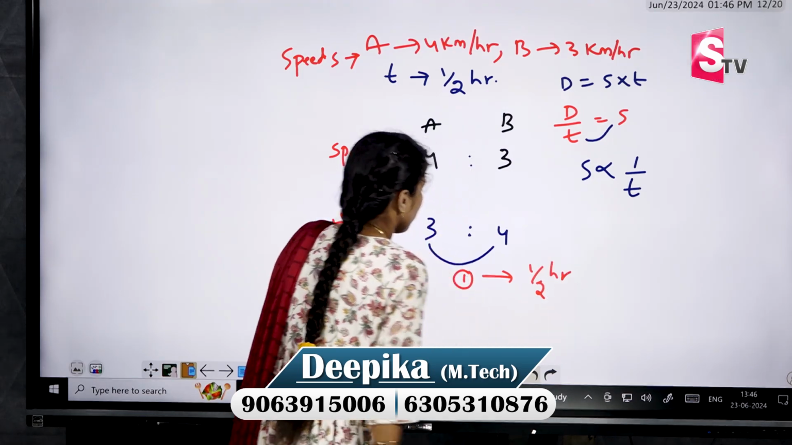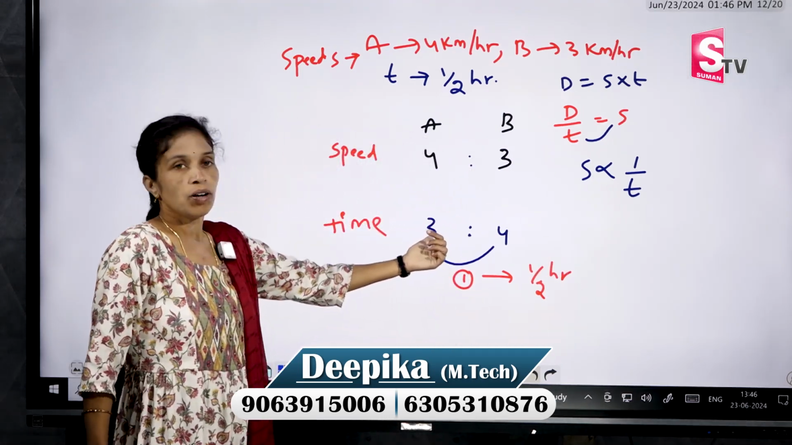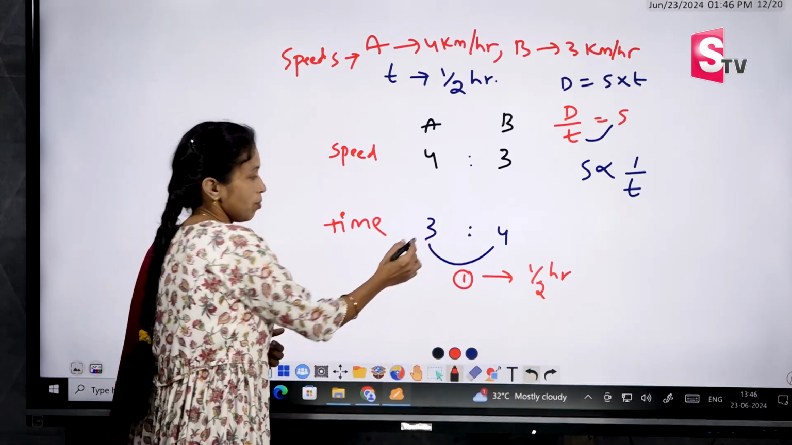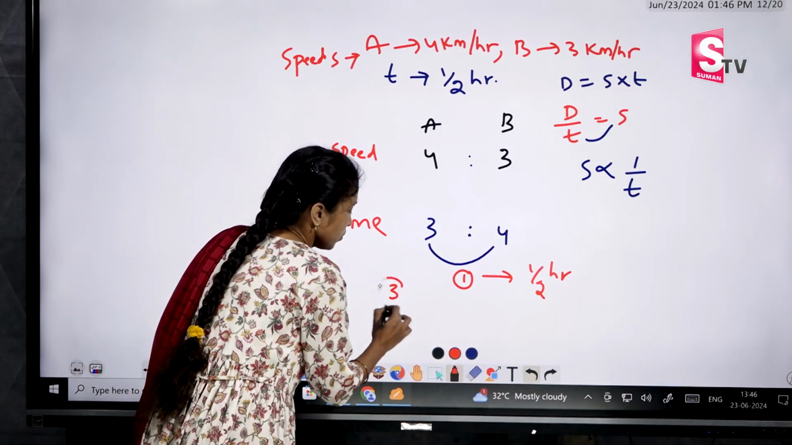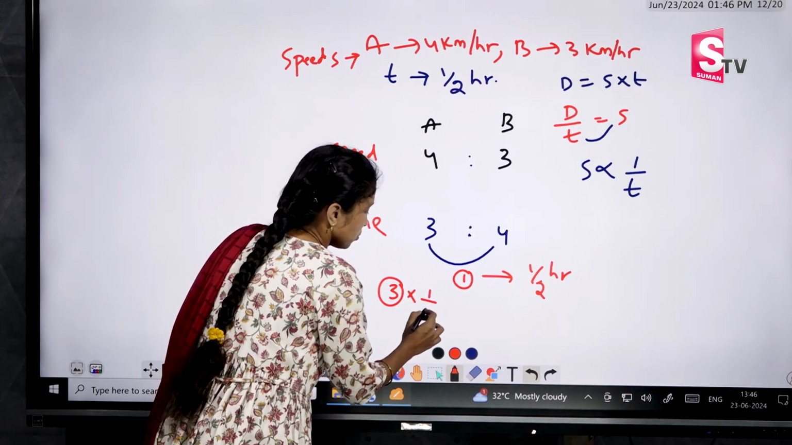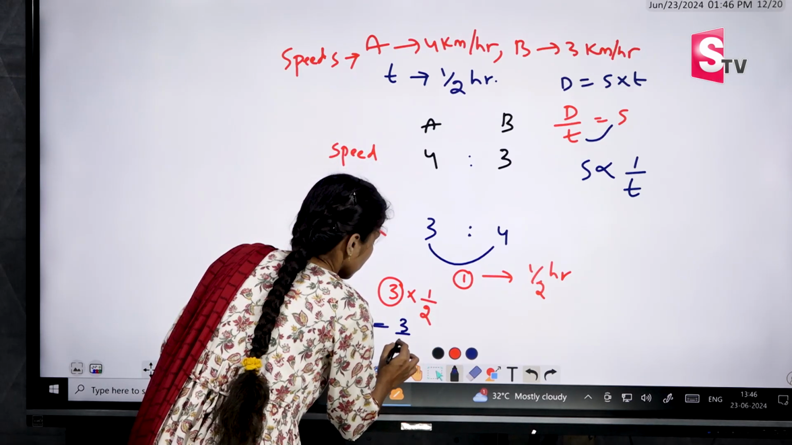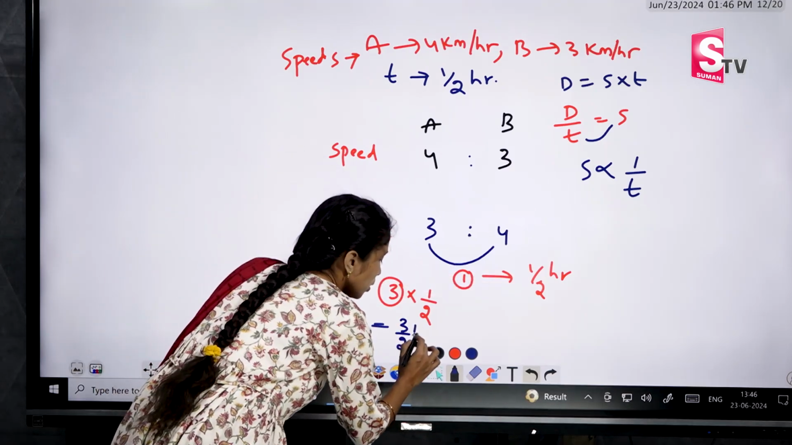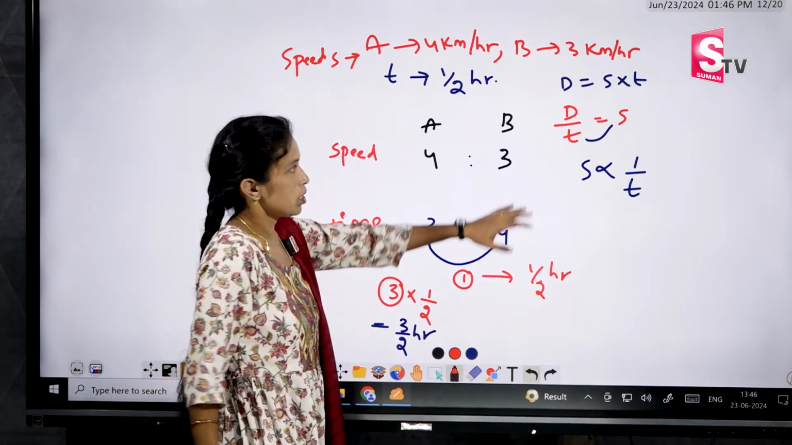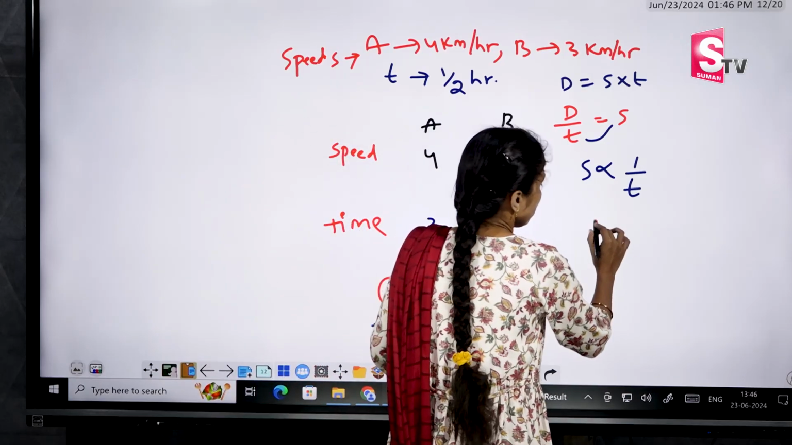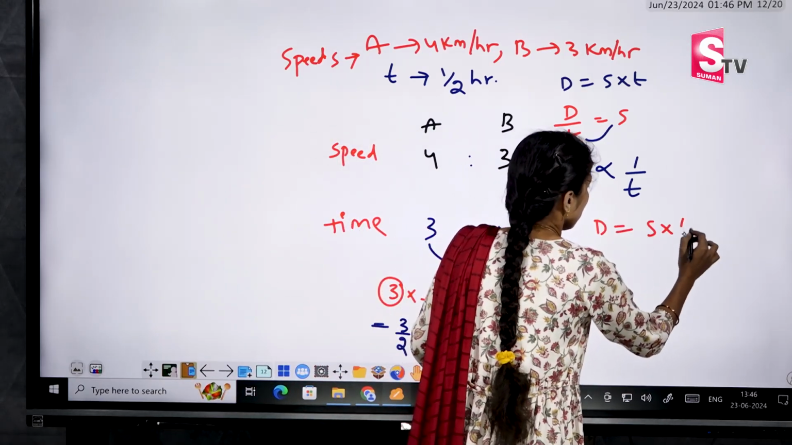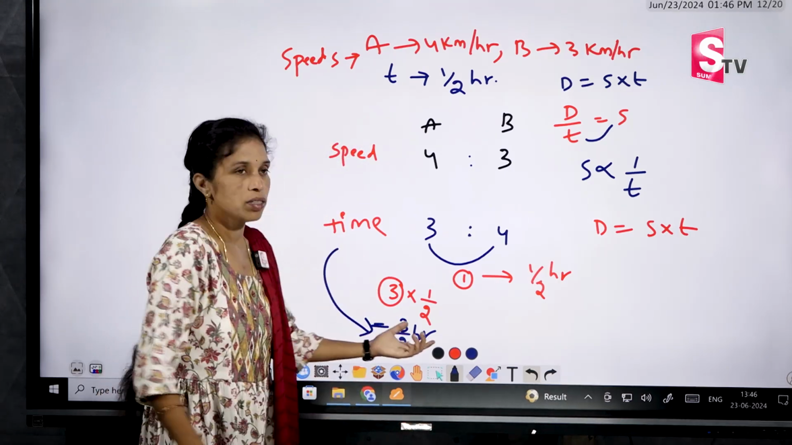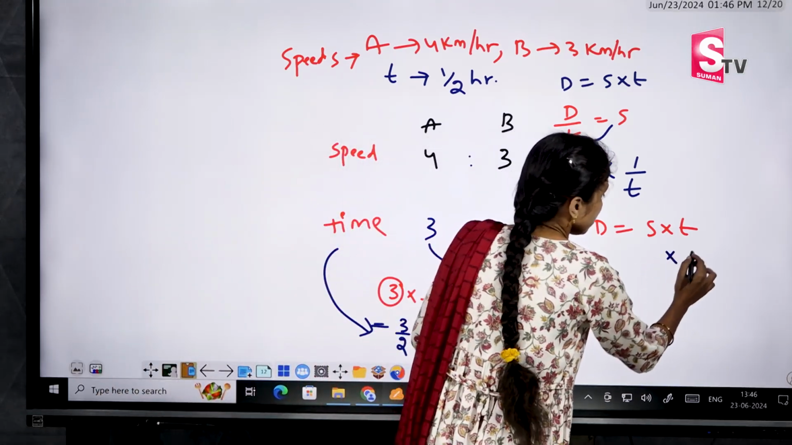What do we have to find? We can calculate any one part, that is for 3 or 4. Anyone you can do the calculation. For 3 parts, how much are we getting? 3 into 1 by 2, so 3 by 2. What is the time? What is the unit? Hours. 3 by 2 hours. What is the formula for distance? Distance equals speed into time, isn't it? We got the time as 3 by 2. In place of time, I am writing 3 by 2.